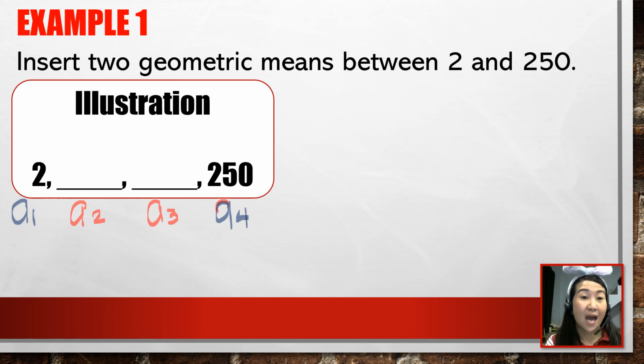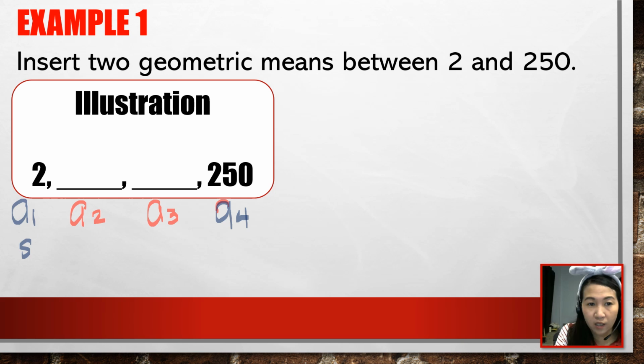The technique that we have here for us to find the geometric means, the first thing that you need to compute is the common ratio. In our previous lesson, we learned already how to find the common ratio. So let us solve for the common ratio. We are going to use the same formula. Our formula is a of n is equal to a of 1 times the quantity r raised to n minus 1.